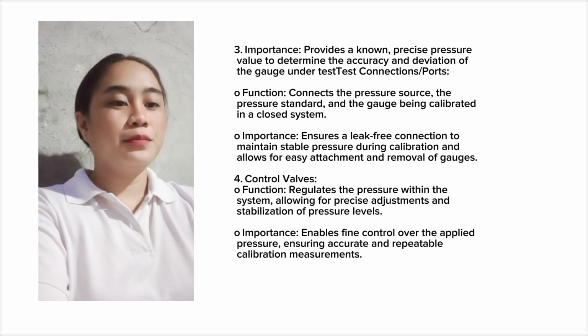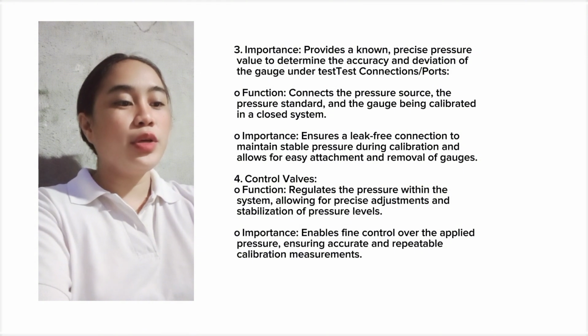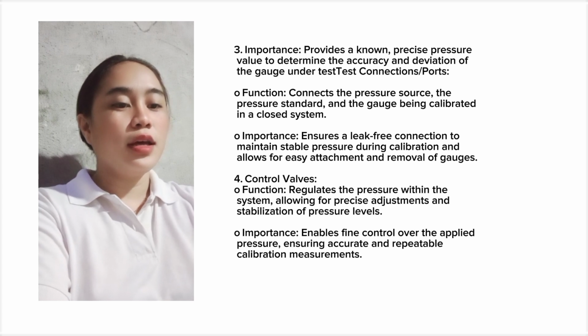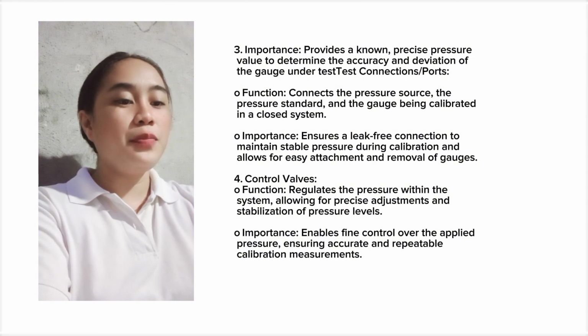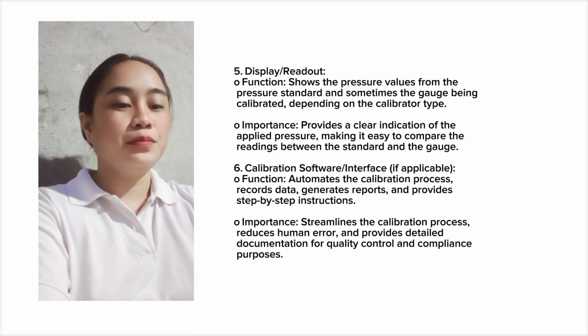Number 4, control valve. Function: regulate the pressure within the system, allowing for precise adjustment and stabilization of pressure levels. Importance: enable fine control over the applied pressure, ensuring accurate and repeatable calibration measurements. Number 5, display or readout.